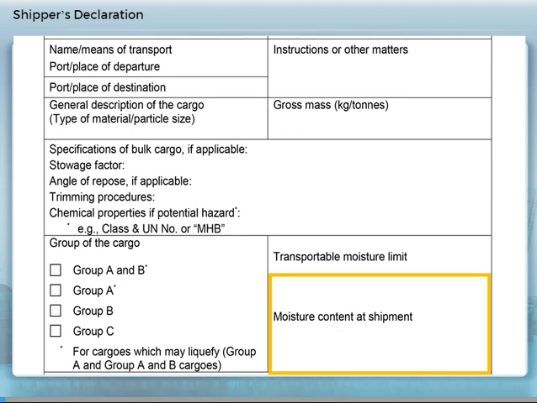If the moisture content is higher than the maximum allowed for the carriage of the particular grain, then the cargo may be refused or require further drying. Grain cargoes should not be accepted for loading if their moisture content is declared to be greater than 14%, or 15% in the case of rice. In this case, the advice of the owner should be sought in order to get expert advice.